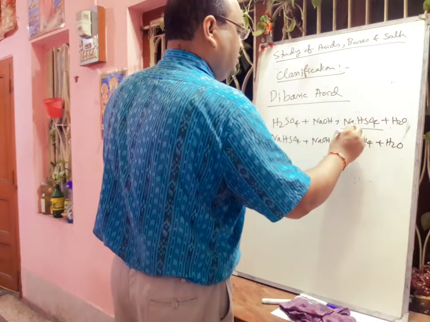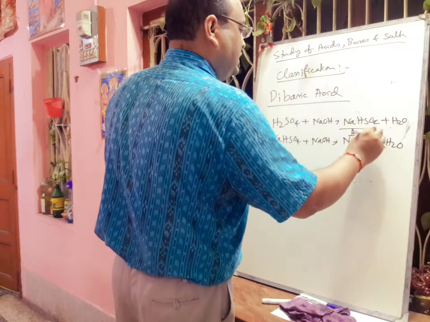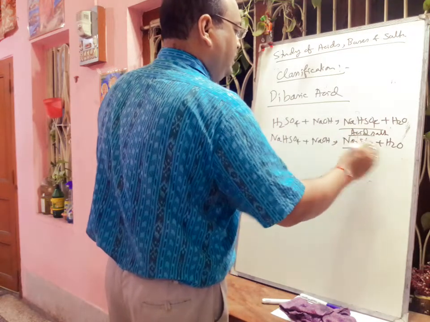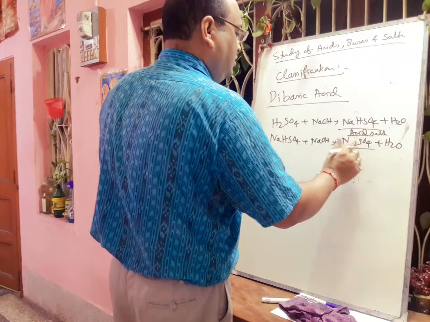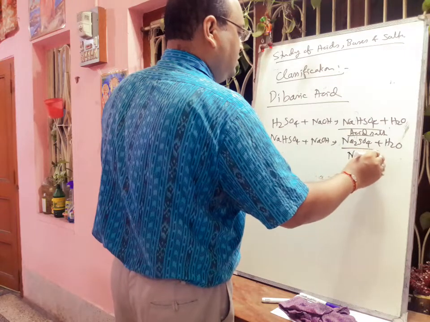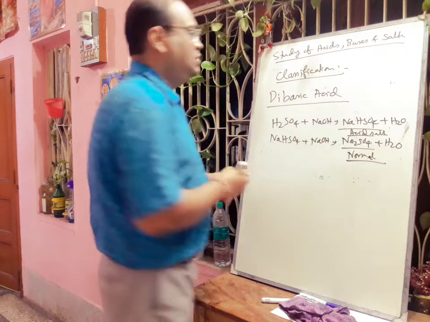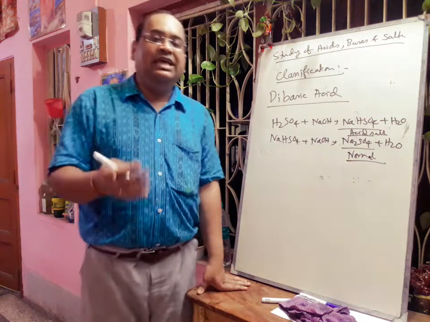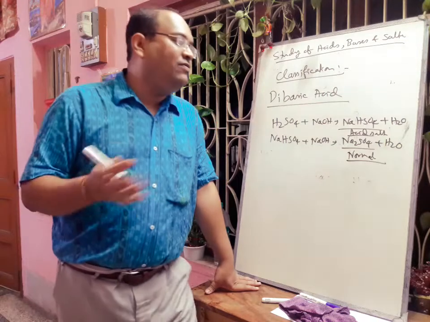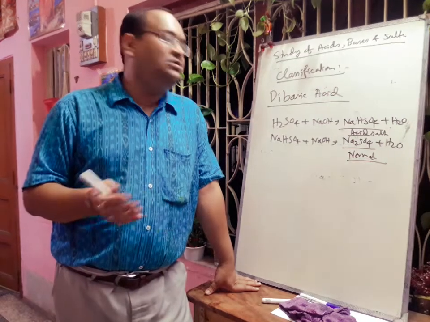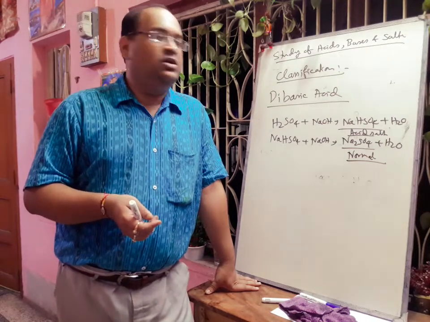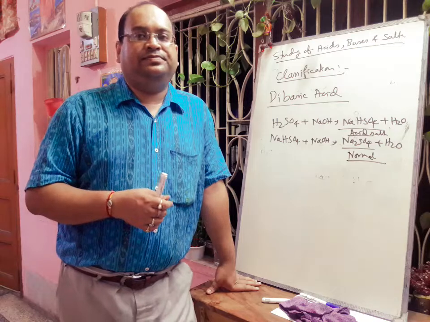This NaHSO4 is an acid salt because it has one replaceable hydrogen atom, and Na2SO4 is called normal salt. A monobasic acid cannot form an acid salt because it has only one replaceable hydrogen atom. So that thing you have to understand.